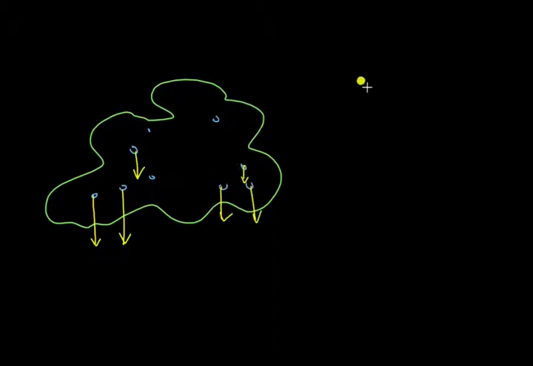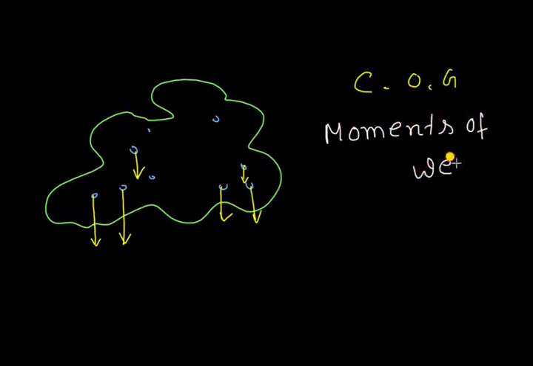Now the center of gravity is the point where the algebraic sum of moments of weights.